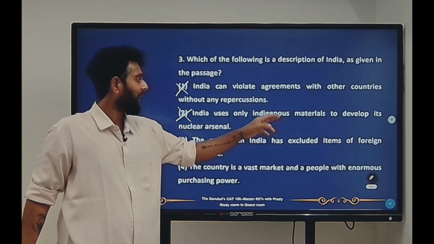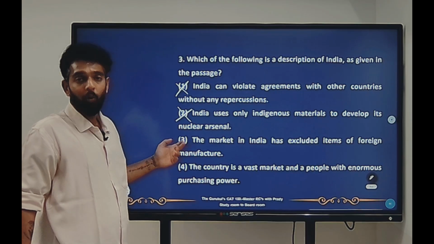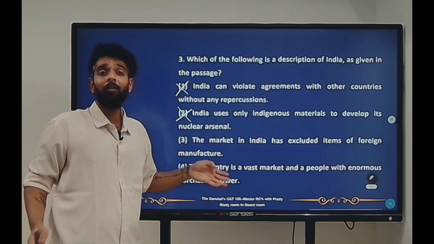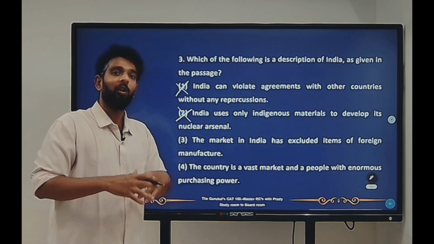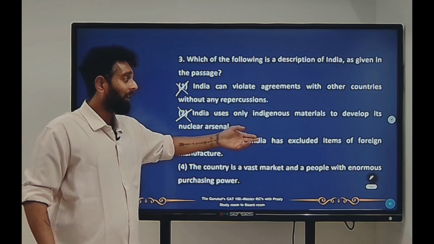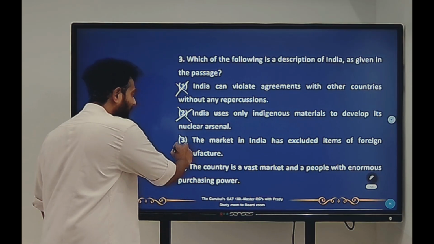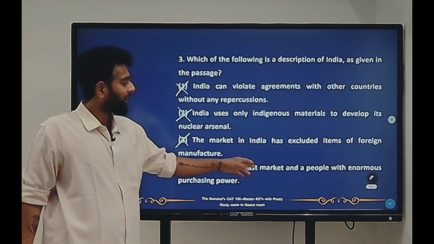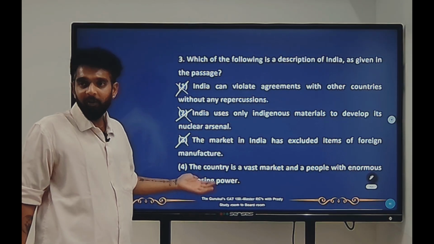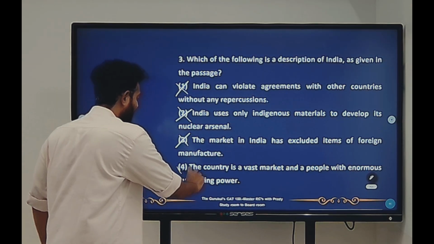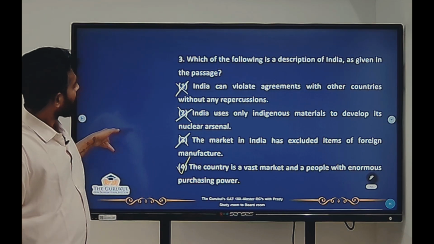The market in India has excluded items of foreign manufacture. No. He's telling in fact that soaps, toothpaste, McDonald's, KFC, all these things should stop. Not that it has stopped. So this also is not a correct answer. The country is a vast market and people with enormous purchasing power. Obviously this has been told about India. So the correct answer should be 4.